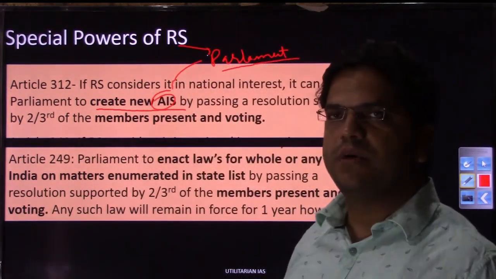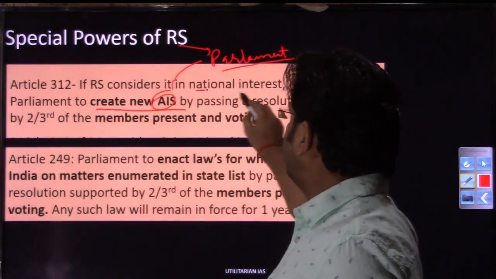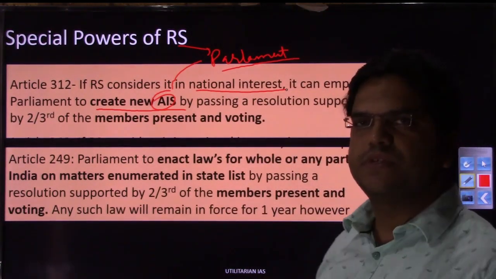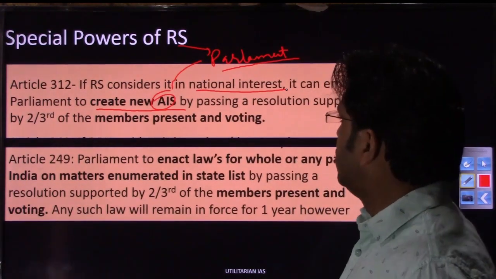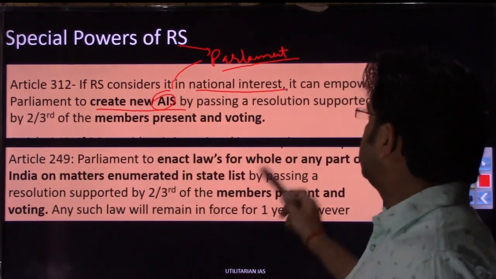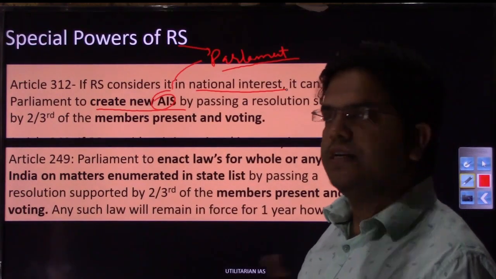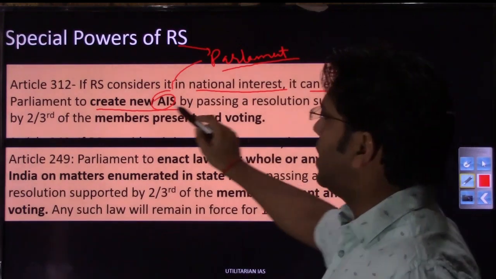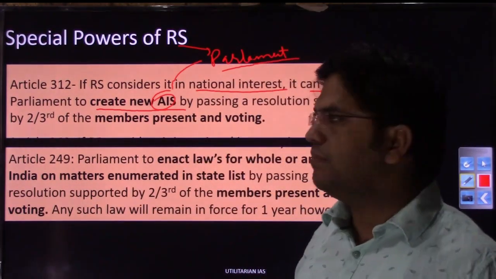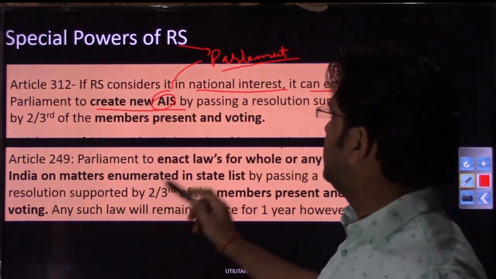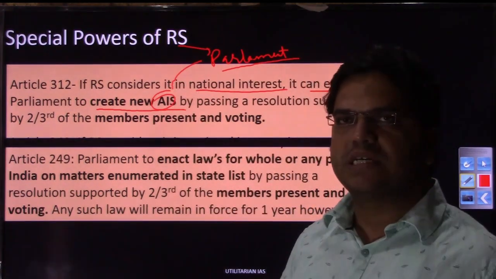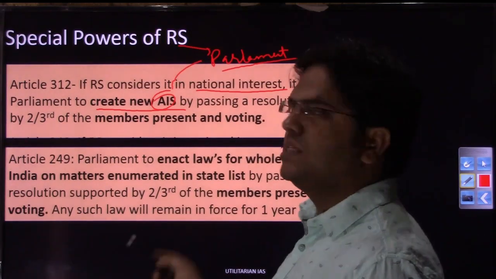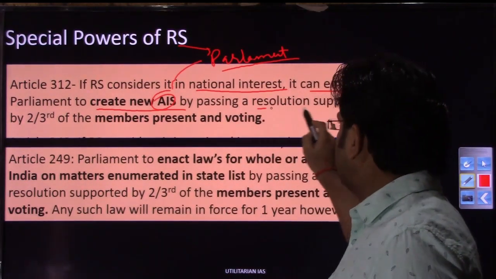So if Rajya Sabha tomorrow thinks that it is in national interest to have another All India service, a fourth or fifth All India service, it can empower Parliament. Means law will be made by Parliament, but only when Rajya Sabha empowers the Parliament. So what will Rajya Sabha have to do to empower Parliament? Rajya Sabha will have to pass a resolution.